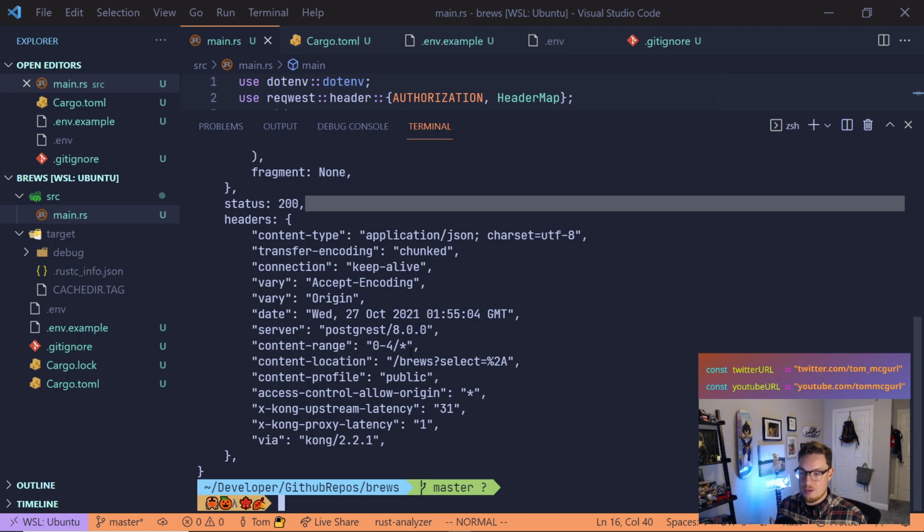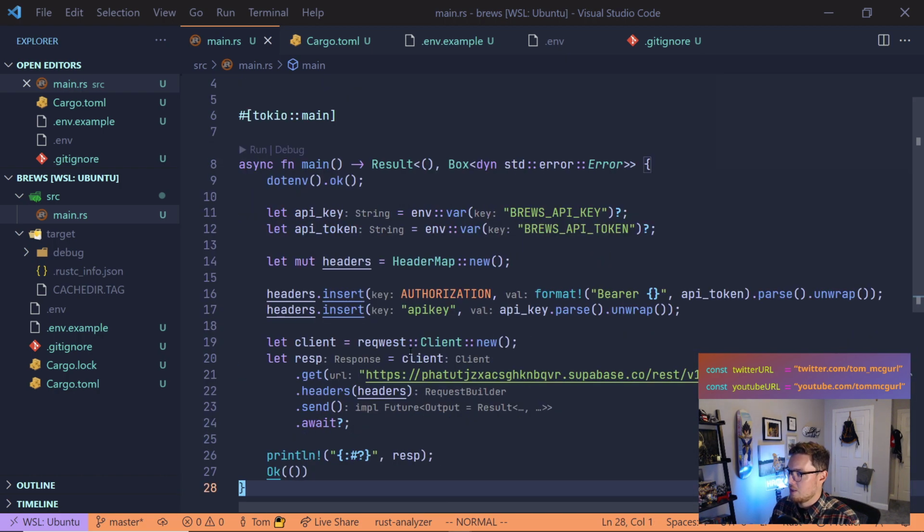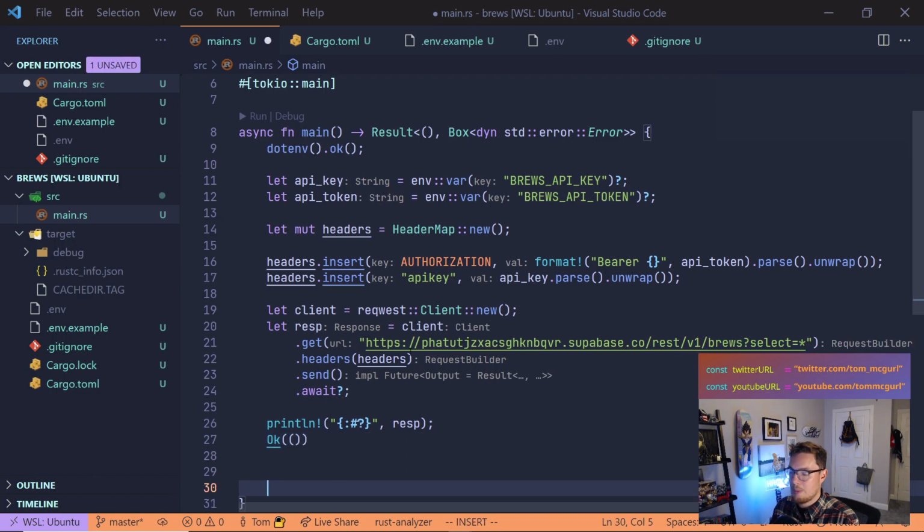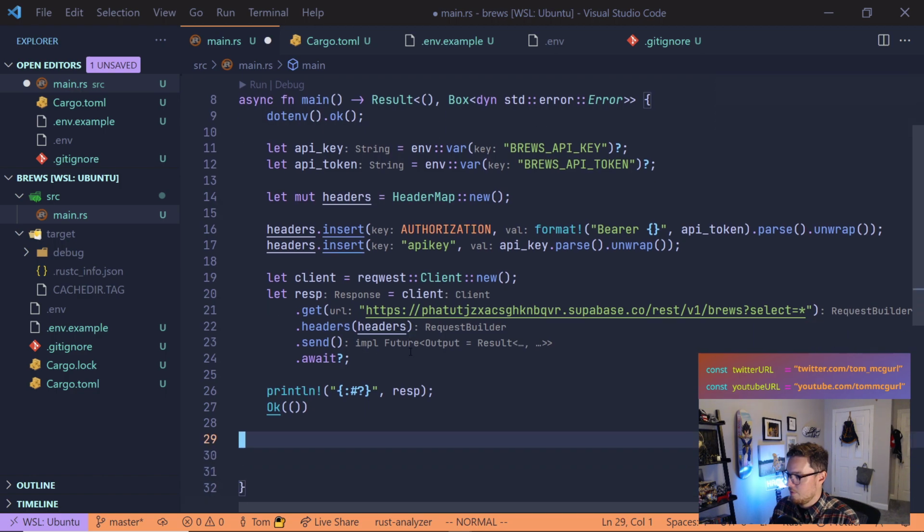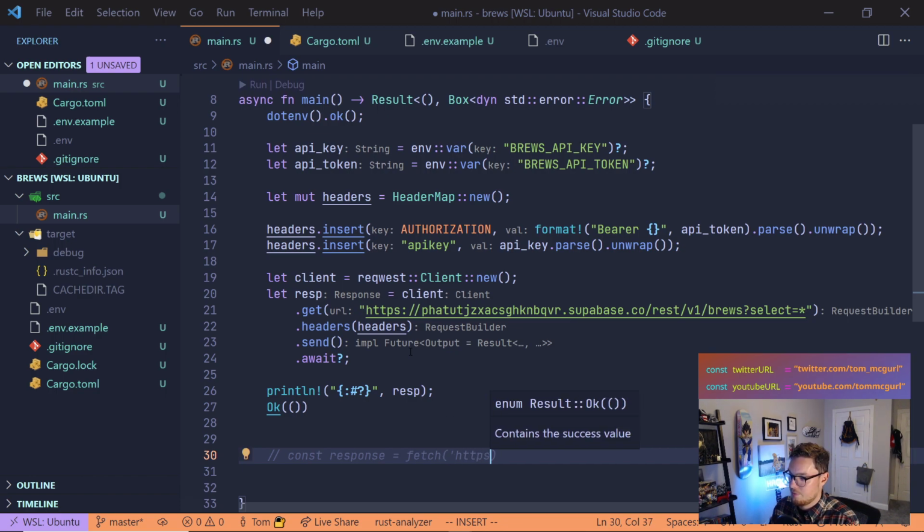Now, if you're familiar with JavaScript, I'm just going to write this down below here. If you're familiar with JavaScript, you're probably used to doing something like this. Maybe when you make a request, let's see if I can put it in comments, you do something like this. const response = fetch, you provide your URL, my endpoint .com/get whatever. And then you're going to await on that because that returns a promise.